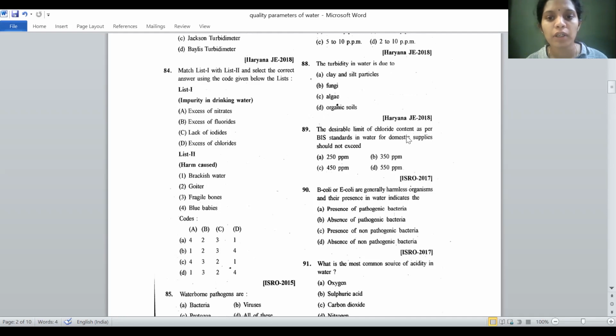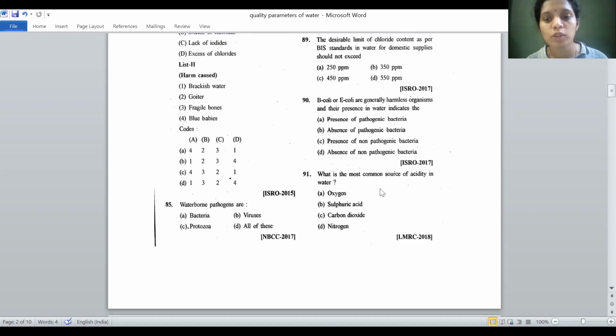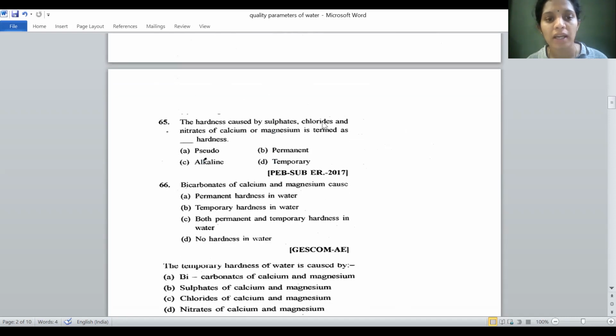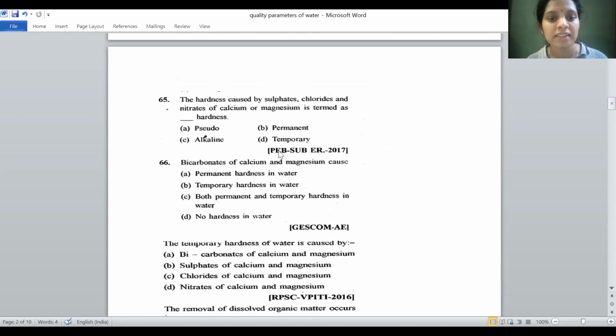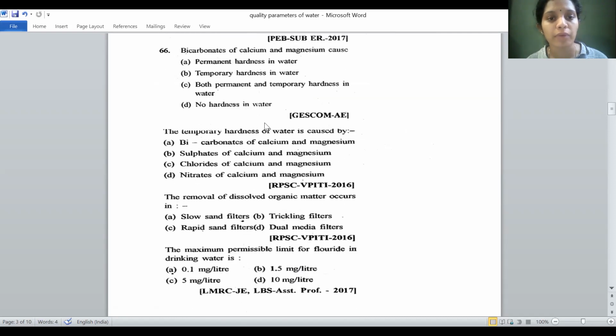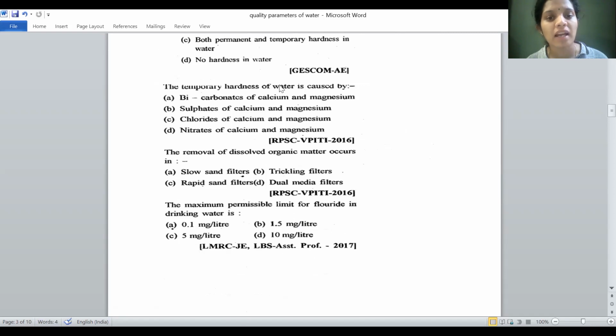The desirable limit of chloride content as per BIS standards in water for domestic supply should not exceed 250 ppm. E. coli are generally harmless organisms, and their presence in water indicates the presence of pathogenic bacteria. The most common source of acidity in water is carbon dioxide. The hardness caused by sulfates, chlorides, and nitrates of calcium or magnesium is termed permanent hardness. Bicarbonates of calcium and magnesium cause temporary hardness in water.